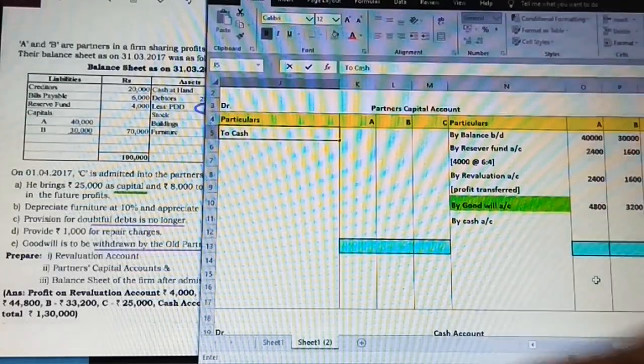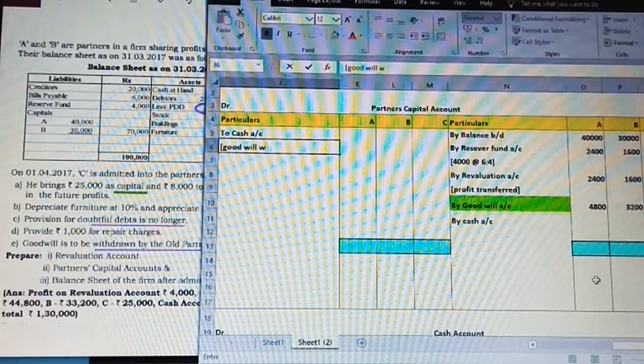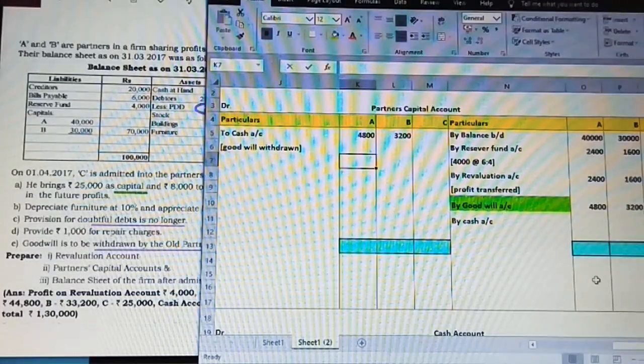So on the debit side, anything going out will be on the debit side. To cash account, in the bracket mention goodwill withdrawn, and just post the value, 4,800 and 3,200, on the debit side.